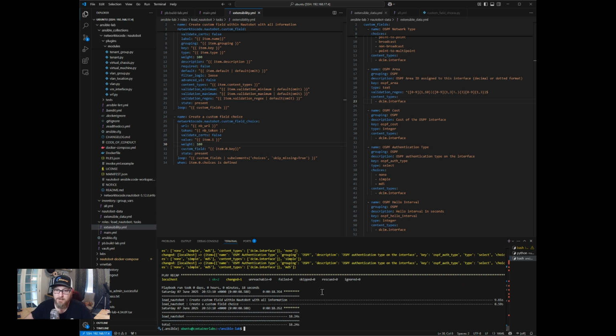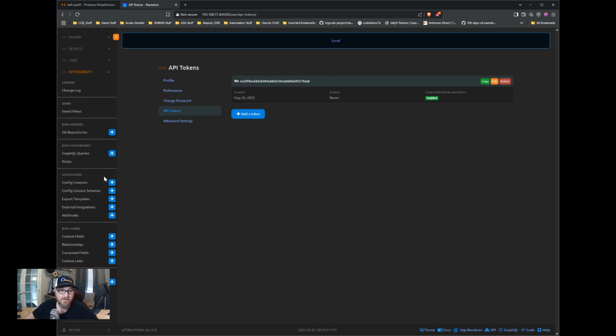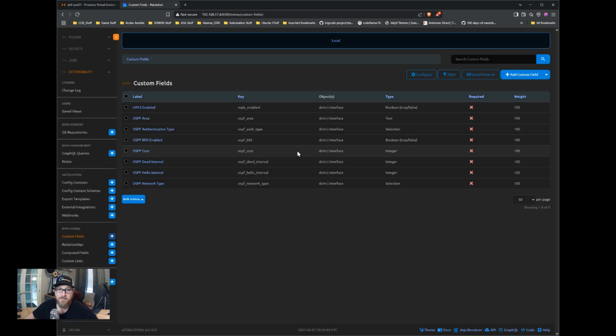There we go. Okay. So let's switch over to the Nautobot application. We'll take a look and see what we added. Okay, so looking at the Nautobot application, there's my API token. So let's go back down to extensibility over here on the left. Let's click custom fields. Okay, so here are the custom fields we just added with an Ansible playbook.